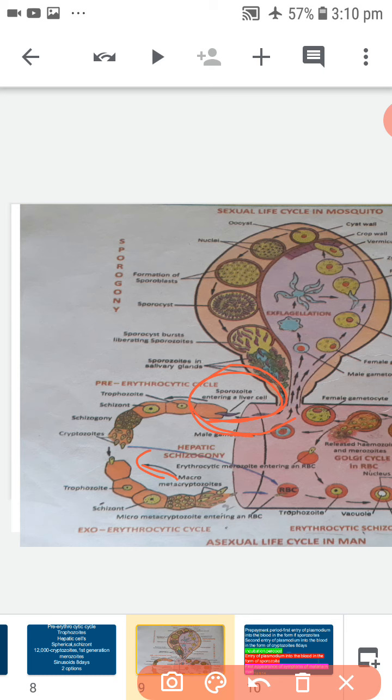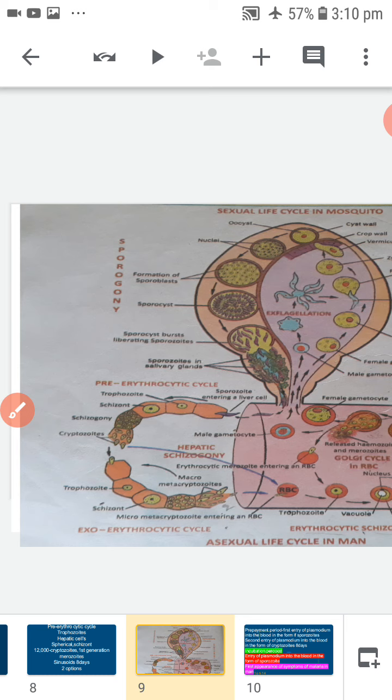It lasts approximately 8 days. During this period, the host does not show any clinical symptoms of the disease. It is only a means of multiplication.